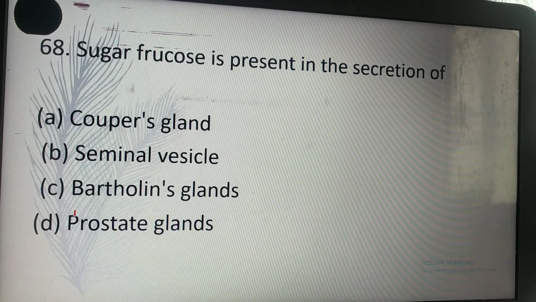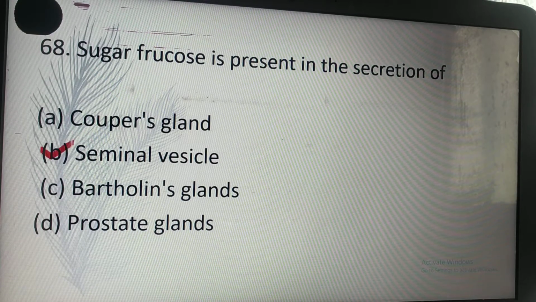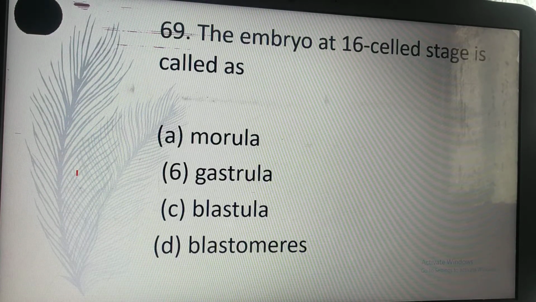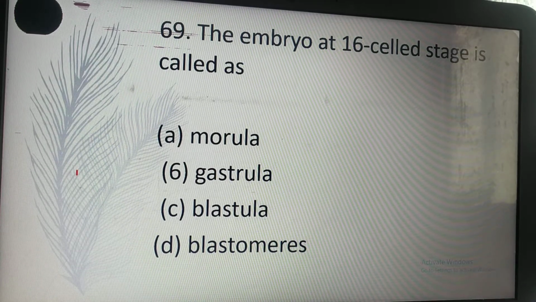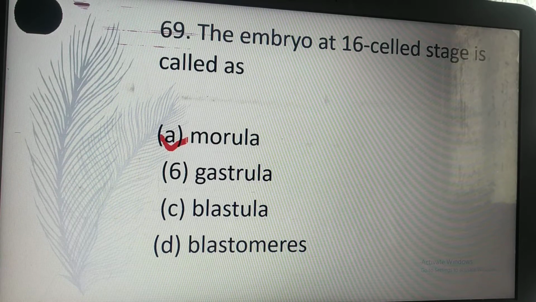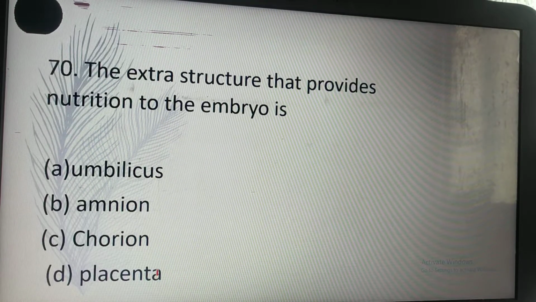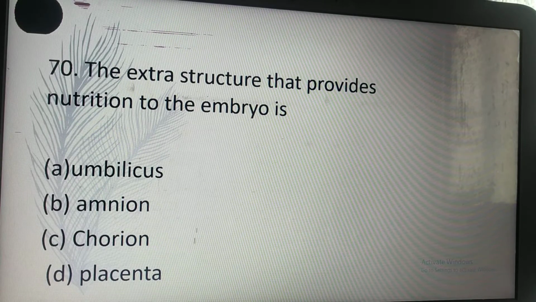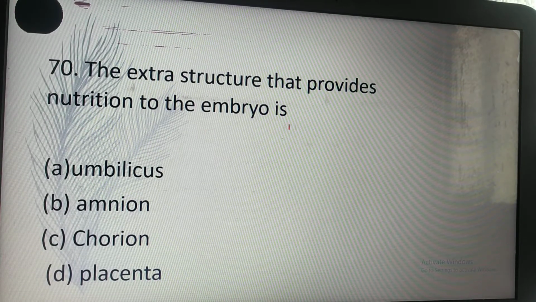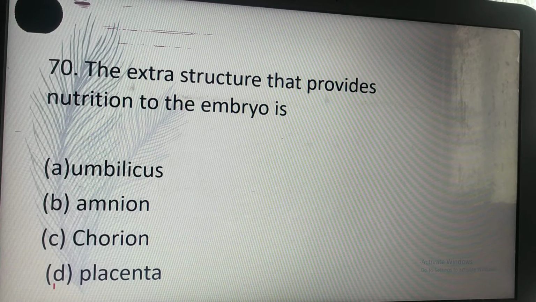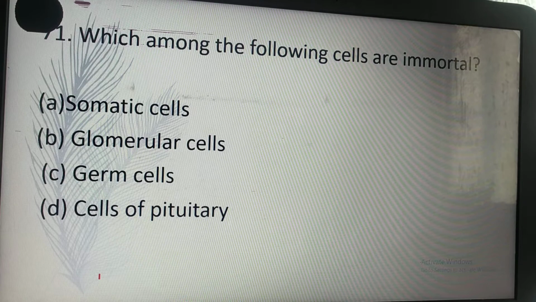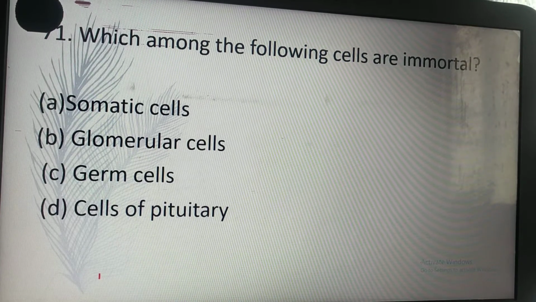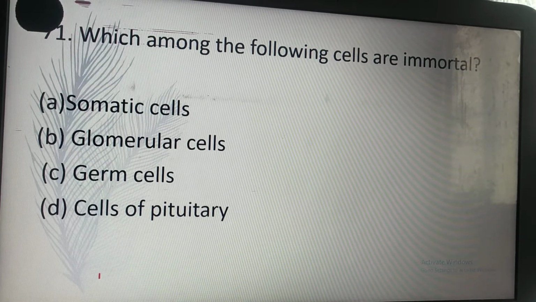Sugar fructose is present in the secretion of B. Seminal vesicle. Seminal vesicle is the correct answer for this. The embryo at 16-celled stage is called A. Morula. The extra-embryonic structure that provides nutrition to the embryo is D. Placenta is the structure which provides nutrients to the embryo. Which among the following cells are immortal? C. Germ cells.